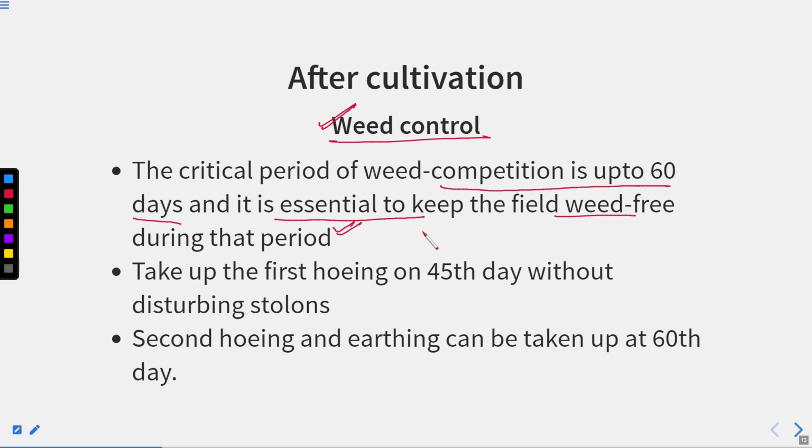So take up the first hoeing on the 45th day without disturbing the stolon. You can do the hoeing process, and with the help of that you can take out those weeds from the cropland. Second hoeing and the earthing can be taken up on the 60th day. So at the 45th day you can do the first hoeing, and at the 60th day you can do the second hoeing.